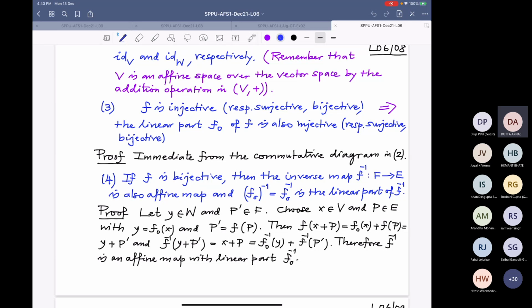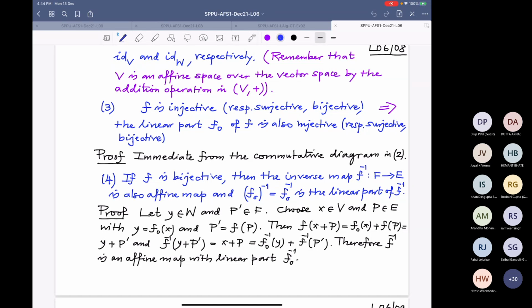Now, my question is, if my p dash belongs to F minus the image of small f, then what happens? It is a bijective map. Why are you talking about that? It is a bijective map, so the image is everything, no? No, sir. Oh, f is bijective. Okay. Sir, I was saying that... Read the statement carefully first.